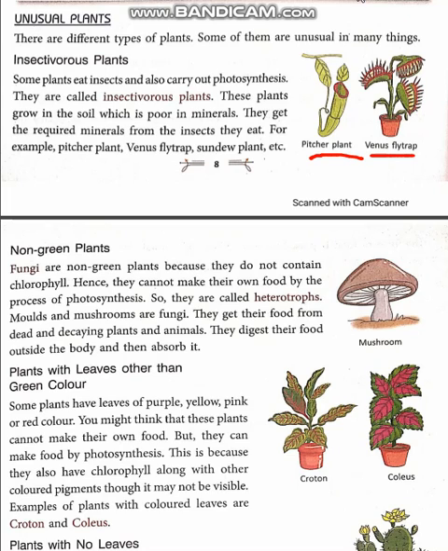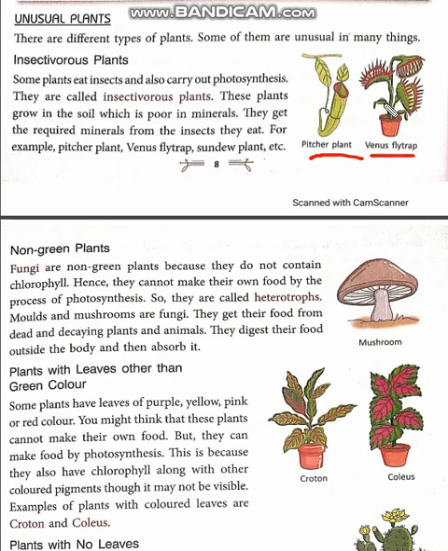Now let us know what type of modification they have. The very first picture, which I have also highlighted, is the pitcher plant. Here the modification of the plant is like a pitcher which is covered by a lid. When an insect comes and sits over the pitcher plant, it slides very easily into the pitcher and gets digested by the juice which is already present in the pitcher. And this is how this plant feeds on insects.